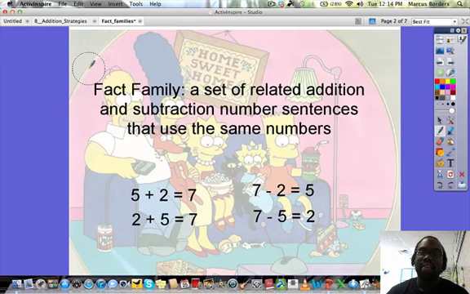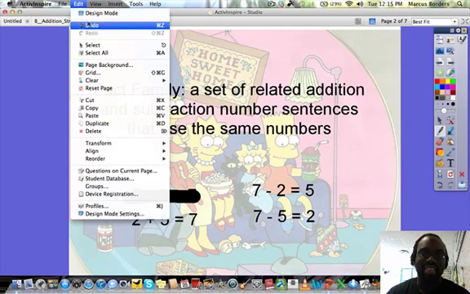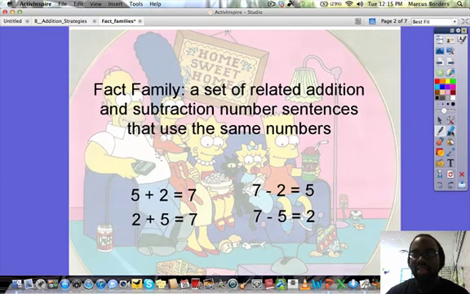Okay, fact family. A fact family is a set of related addition and subtraction number sentences that use the same numbers. Here you have an example of 5 plus 2. Let's try another color. 5 plus 2 equals 7. You also have 2 plus 5 equals 7.